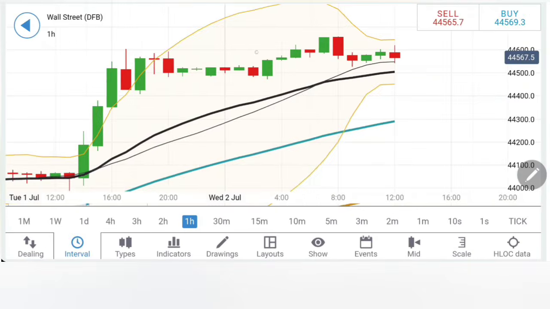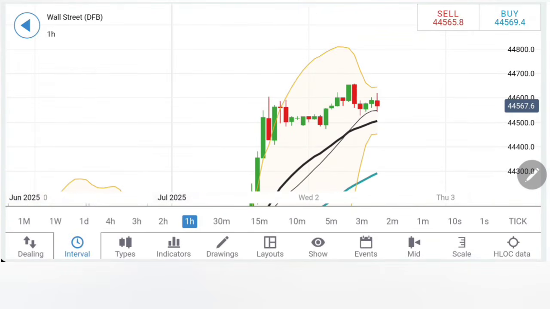Let's move to US 30. US 30 started off the day on a bullish note. We have seen it hitting highs at 44,660. Notice we have seen S&P hitting a record and Nasdaq hitting a record, while US 30 is still lagging. Also see the move here: rise, retracement, rise, retracement.